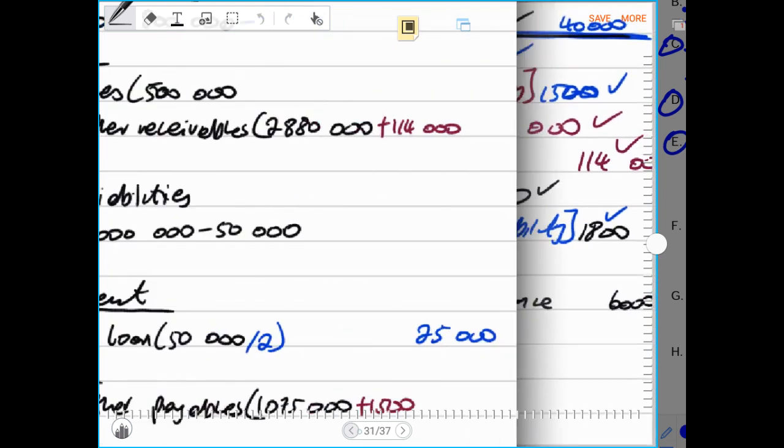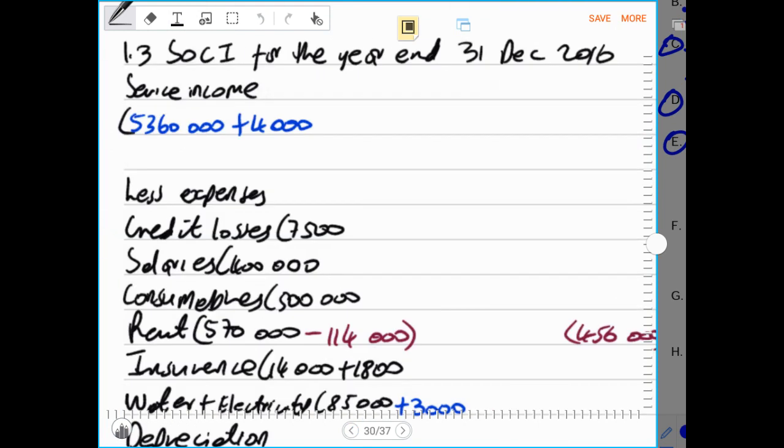Remember, we already have our income statement, and under our income statement there is a service income of 5,360,000. The 6,000 that they are talking about is already inside here, and this 6,000 is not supposed to be part of the incomes for the current year, because it belongs to next year. It is income for services that will be rendered next year.